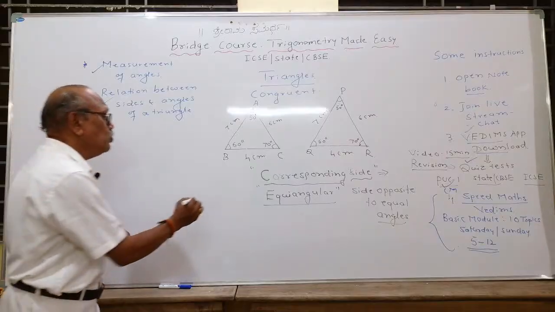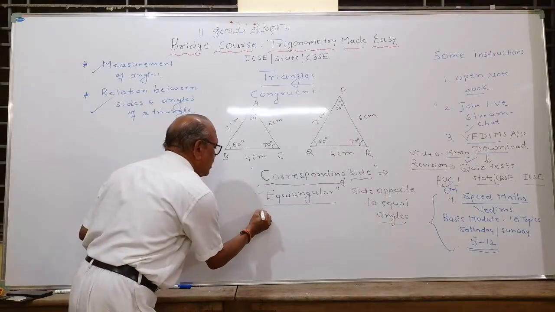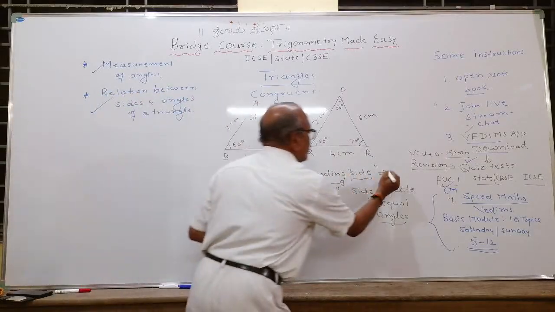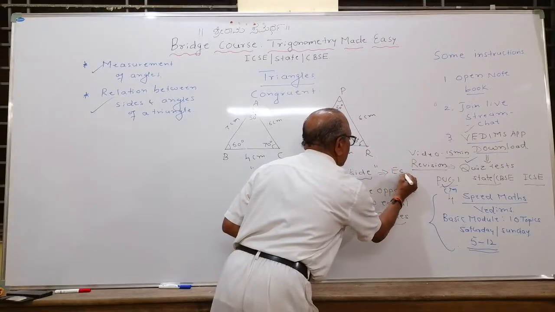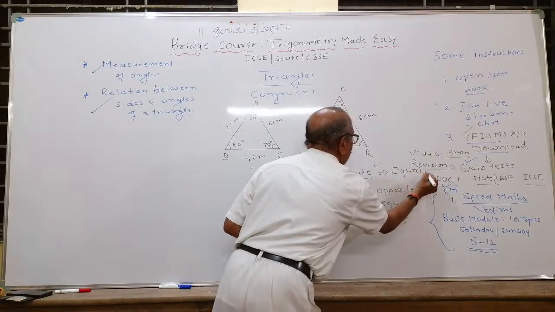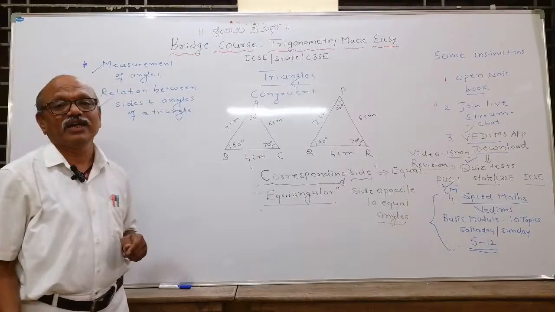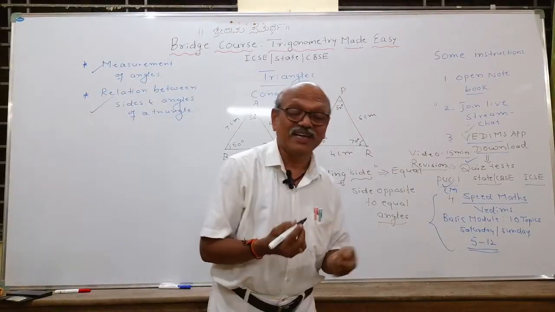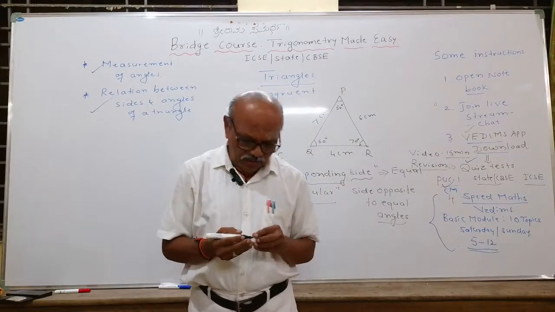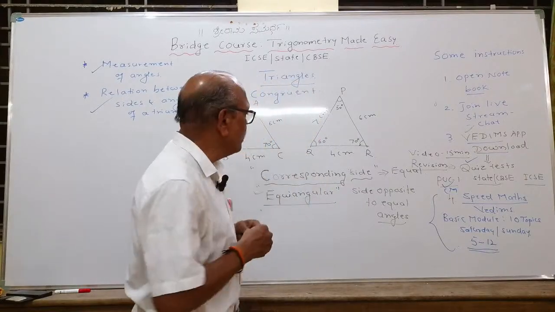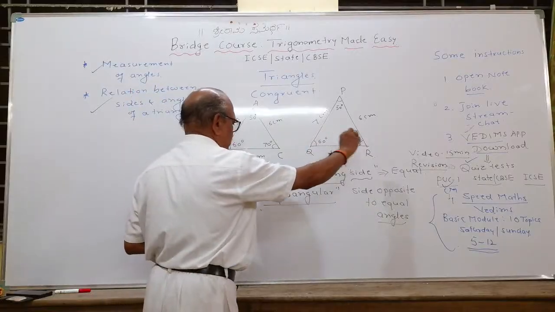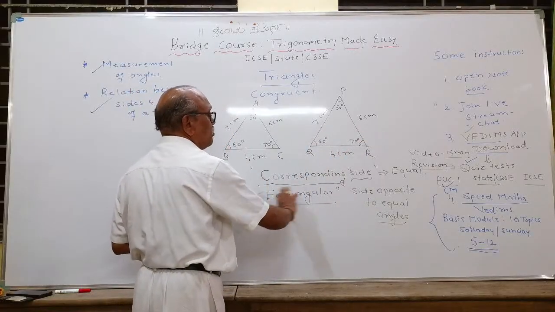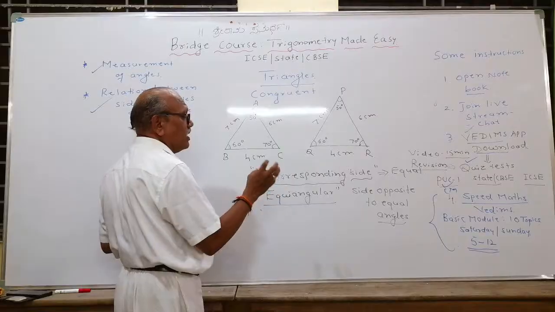Means if two triangles are equiangular and corresponding sides are equal, then we say that the two triangles are congruent. You studied this in class 9. You remember congruency, right? Congruency means corresponding sides must be equal and they must be equiangular. What is the meaning of equiangular?